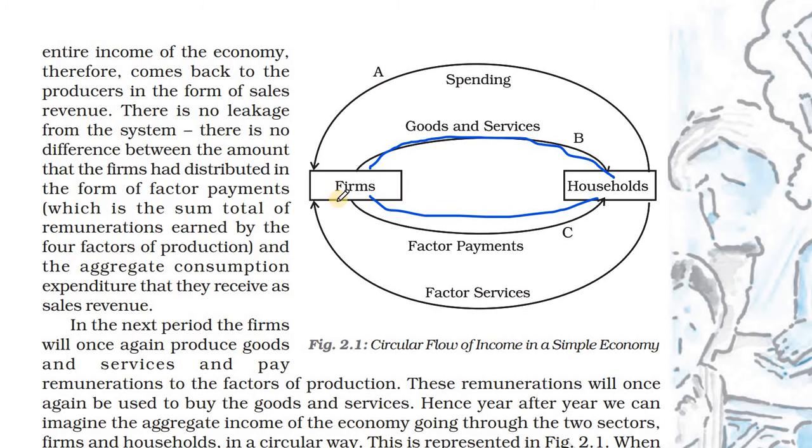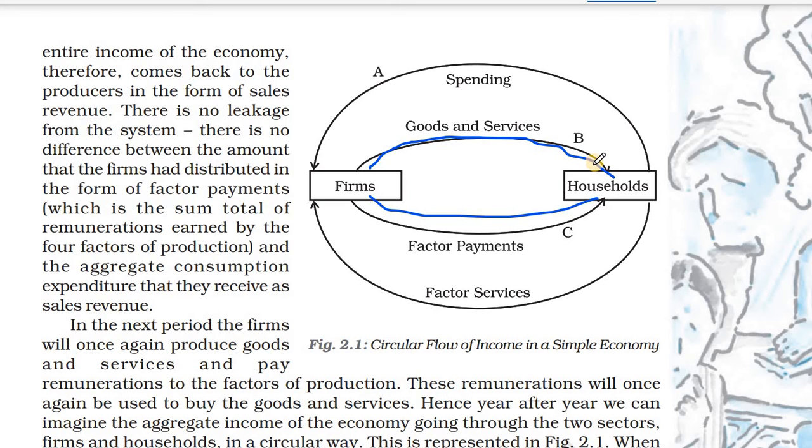Means firms giving goods, we know, we are buying goods, products, all these things from producers or from firms. We are also buying services, we are using data or telecom facility. These services are provided by telecom companies. Then companies are providing banking service or railway service, to whom?